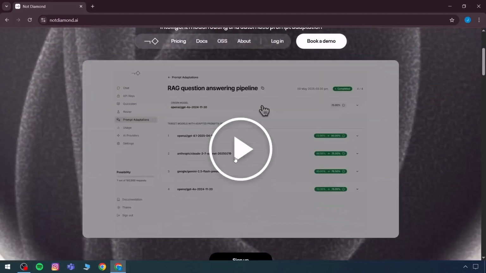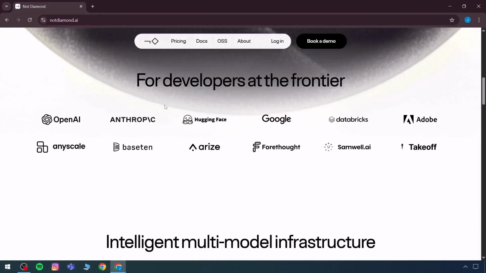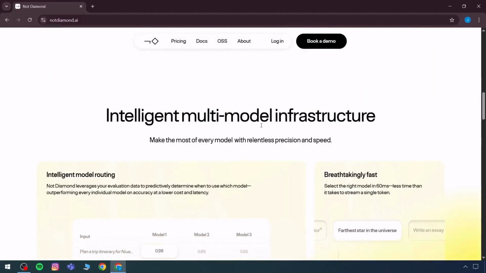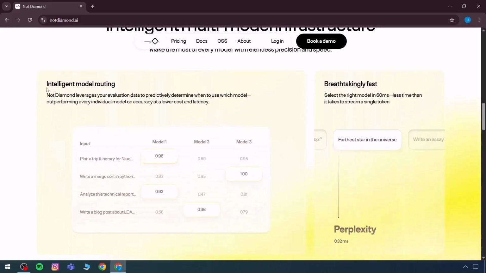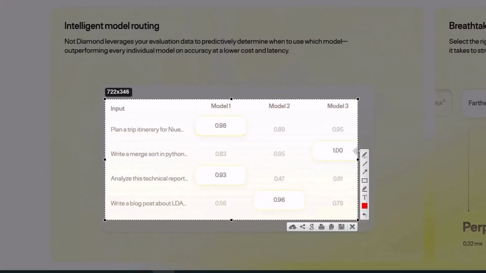An example is that any developer on a large scale, whether from Anthropic, OpenAI, Adobe, Google, or any scale, is using their intelligent multimodal infrastructure and benefiting from that model infrastructure. They have intelligent model routing. Not Diamond leverages evaluation data to predictively determine when to use which model, outperforming every individual model on accuracy at lower cost and latency. You can see here a comparison of multiple models.